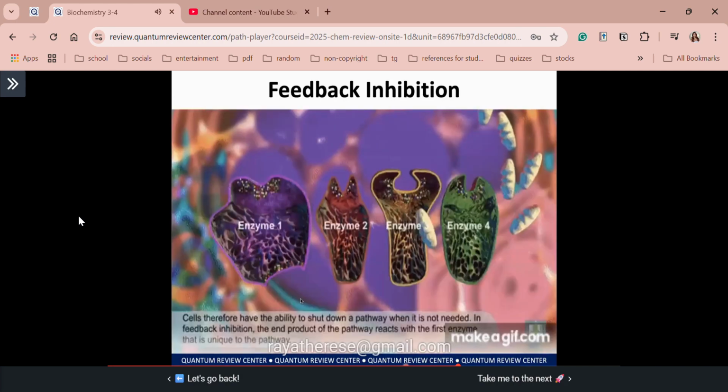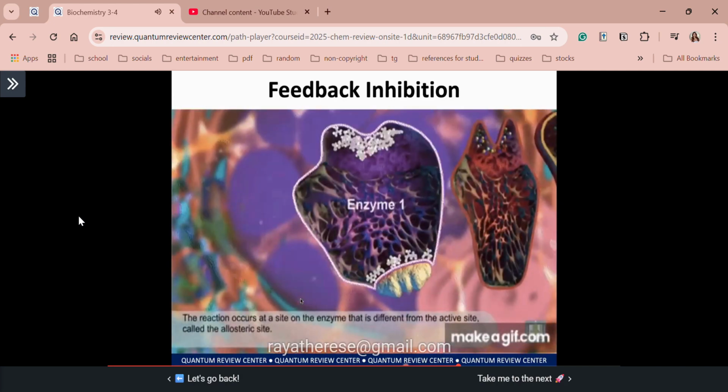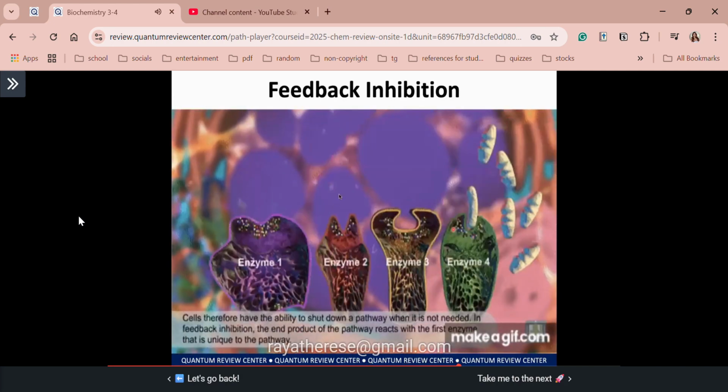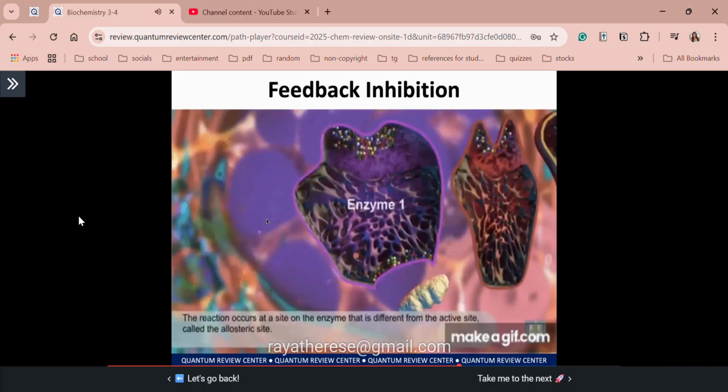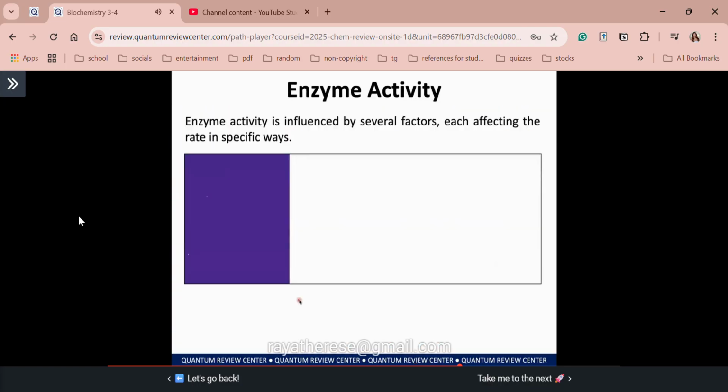In order to visualize, here is the process of feedback inhibition. As you can see, enzyme 4 has a product that will inhibit the activity of enzyme 1 in that same pathway. All right, and then lastly, second to the last, we have enzyme activity. Of course, as we have discussed earlier, enzymes are very sensitive, and their activity is influenced by several factors.